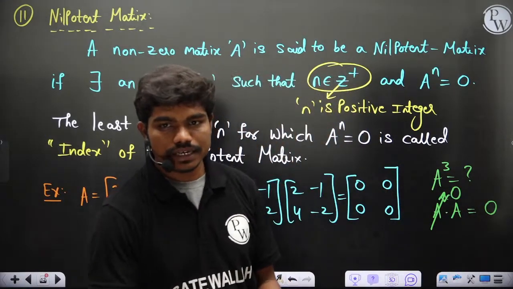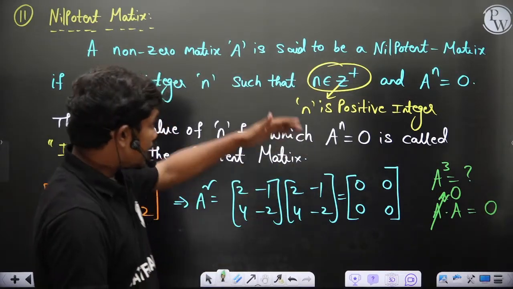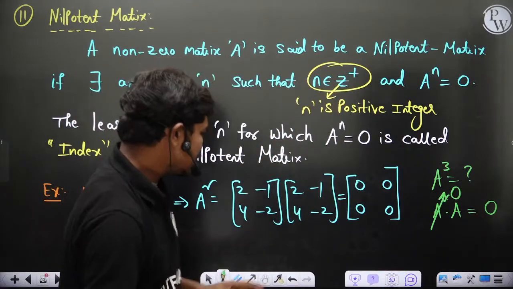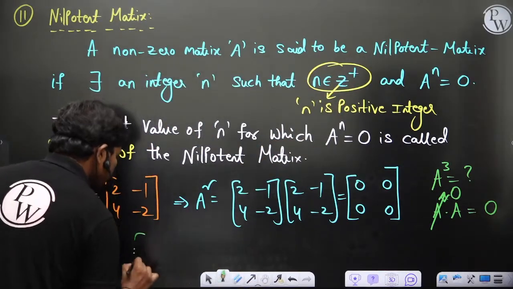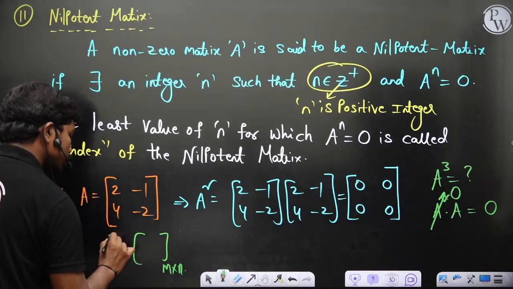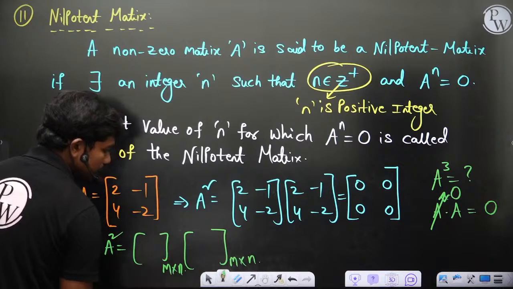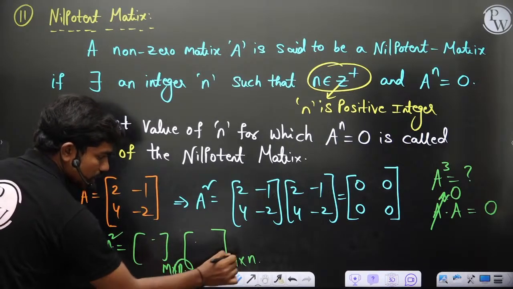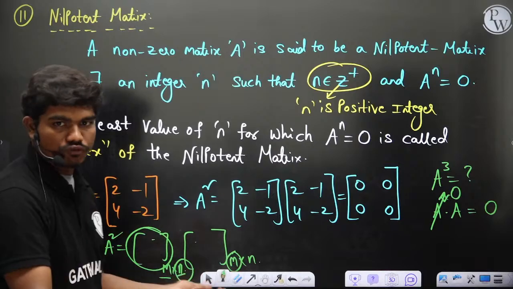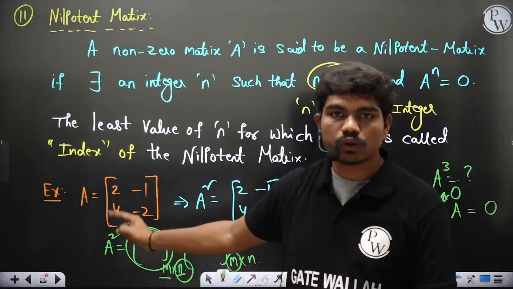Okay, similarly it's only for the square, ultimately. Because you are considering higher powers of the matrix. I'll just tell you one thing, why it is square. If this is a matrix m by n, and you want to square it, then you have to multiply it with m by n, and you can multiply these two matrices only if n and m are equal, which means this matrix turns out to be a square matrix by default. Rahman, is it clear why we are doing it only for square matrices?